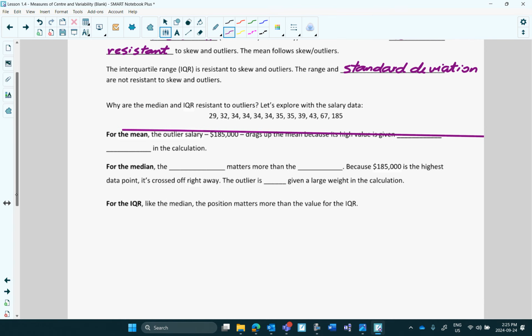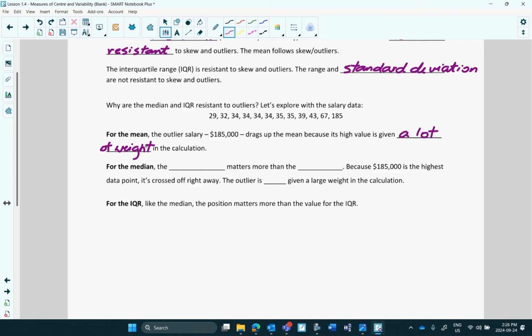So we've kind of just talked about what I'm going to write down here. For the mean, for these salaries that we've been working with in this lesson, that very high salary drags up the mean because its high value is given a lot of weight. For the median, it's not given as much weight, and actually we don't really use weight.